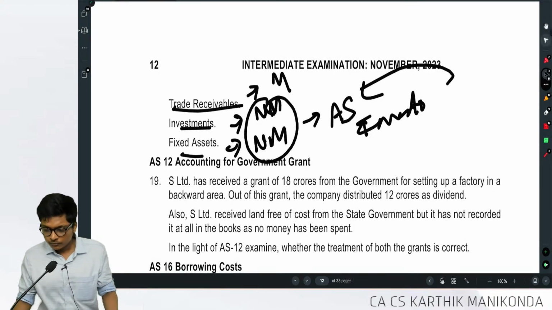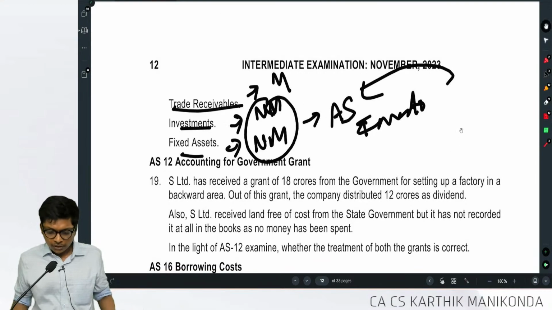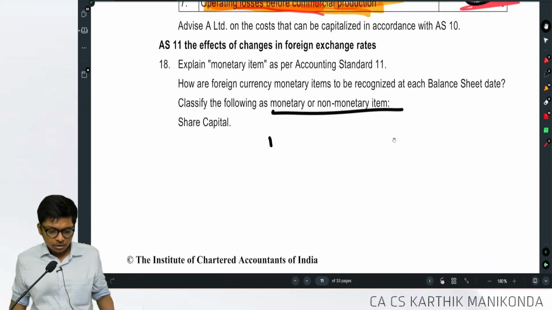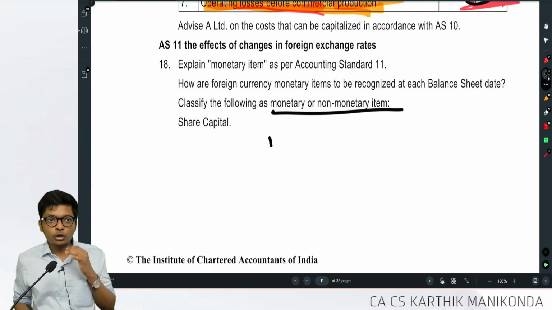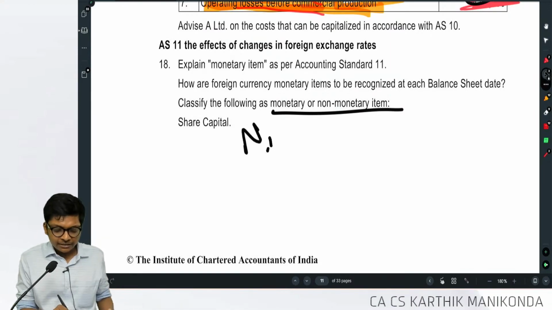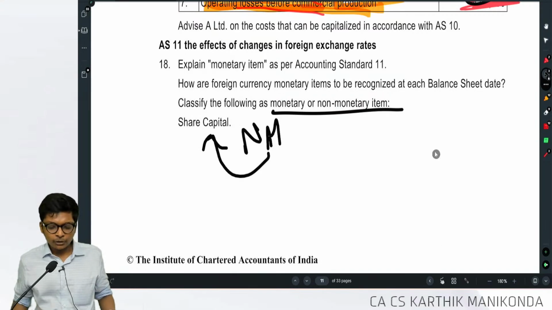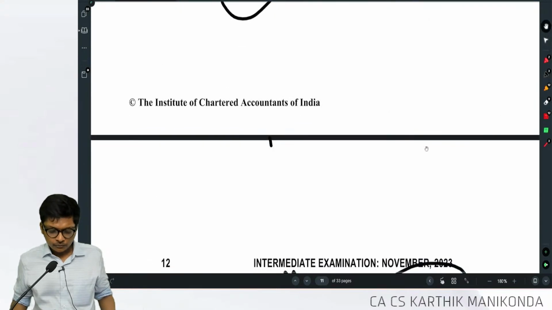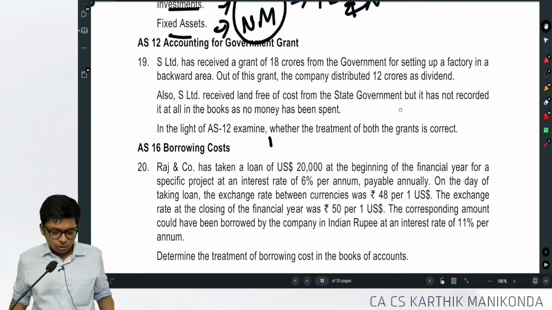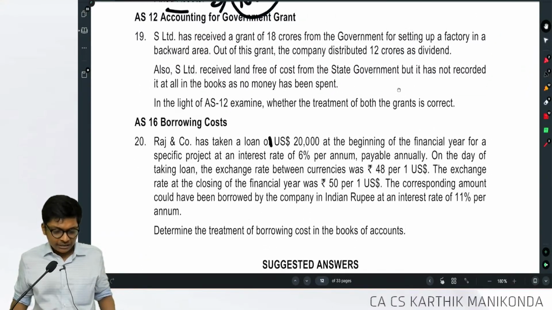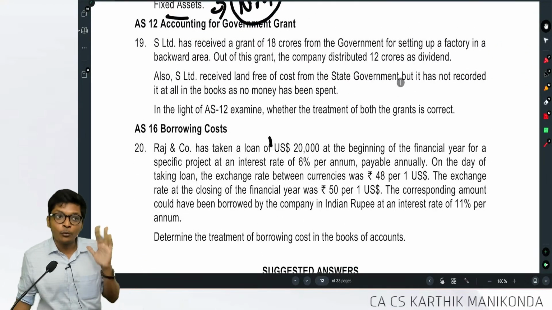Share capital. What is share capital, guys? Share capital doesn't have an accounting standard, but in the balance sheet, whatever is share capital keeps fluctuating. What you realize is not fixed, so it is non-monetary. Are you following, guys? Clear? Okay. That's it. Last 2 questions. This RTP gets over. I think we have time to do one more RTP.